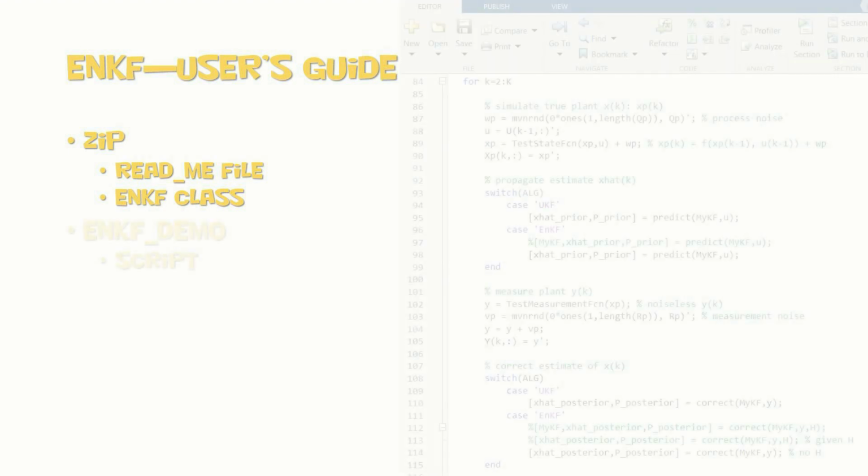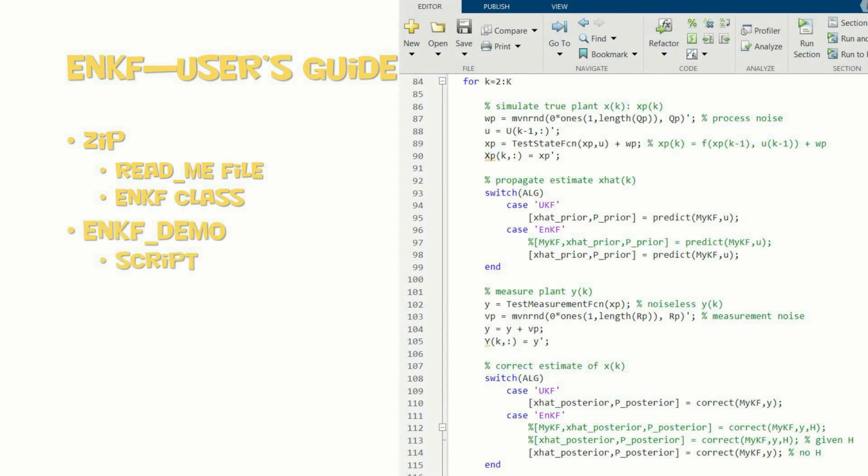As a class with methods for prediction and correction, the main file is the ensemble Kalman filter class definition. The demonstration illustrates the repeated use of prediction and correction steps. Updating the state estimate object, myKF, in time, using the model. And correcting the estimate with measurement information.